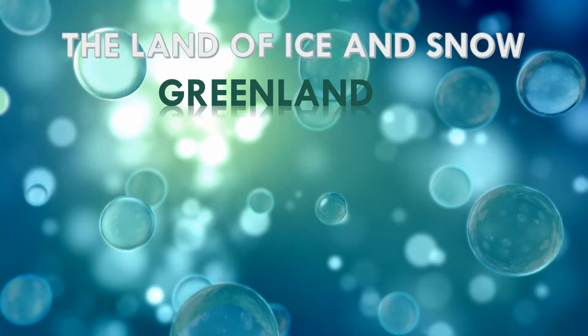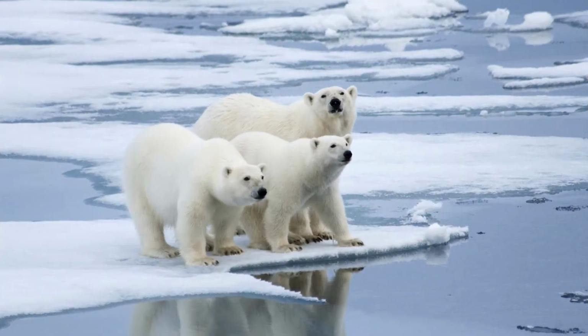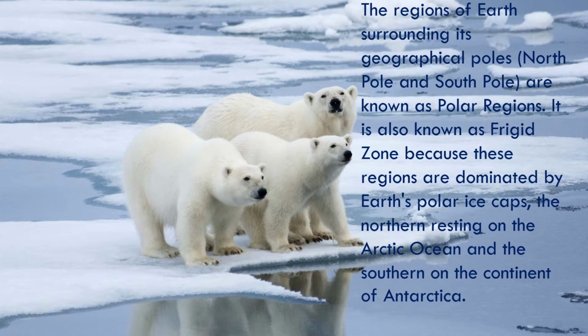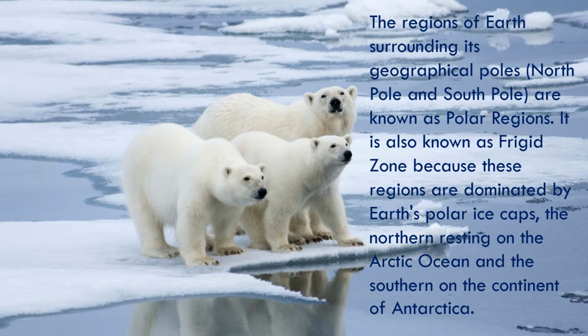The regions around the North Pole and the South Pole are the polar regions. There is the Arctic Ocean around the North Pole and the Antarctica continent around the South Pole. The Arctic Ocean is surrounded by Asia, Europe and North America. The region remains cold throughout the year. Greenland, the largest island in the world, is located in this region.